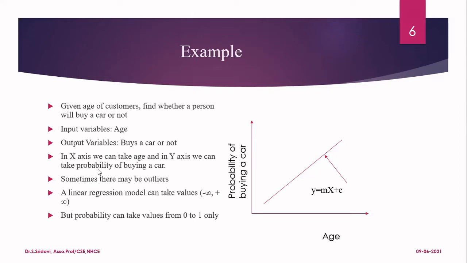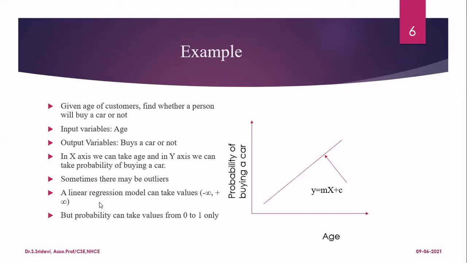So we are going to take the age of the customer on the x-axis, and then on the y-axis, we are going to find the probability, which is going to tell whether a person is going to buy a car or not. And sometimes whatever data set you have will have outliers also. You know what is the meaning of outlier? An outlier is nothing but a particular sample which has either a very low value or a very high value for a particular attribute.